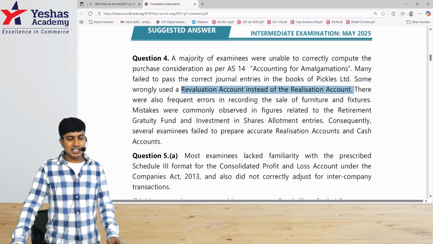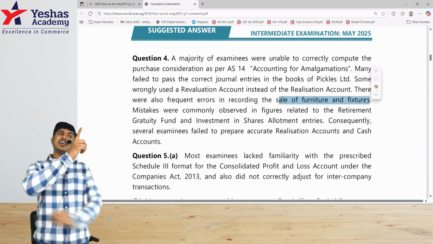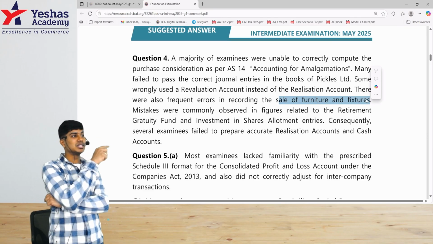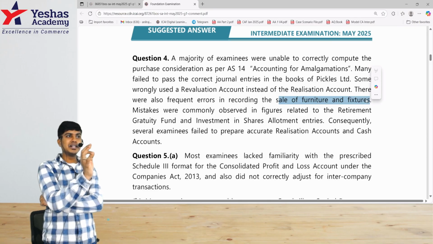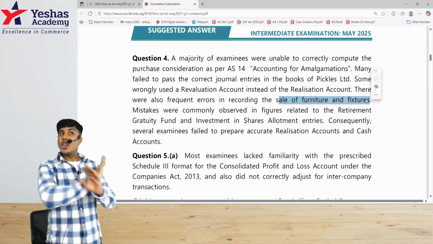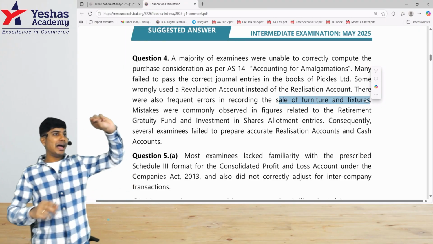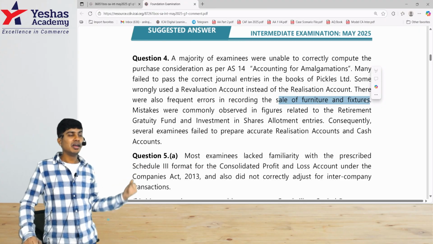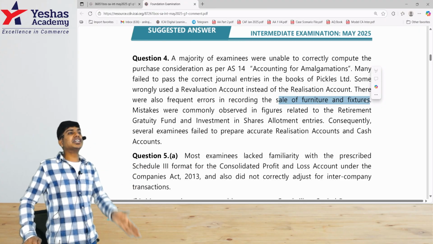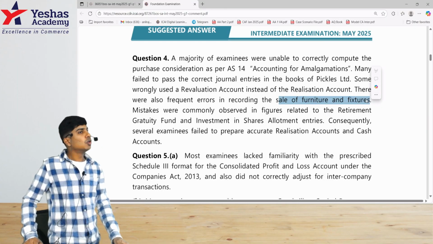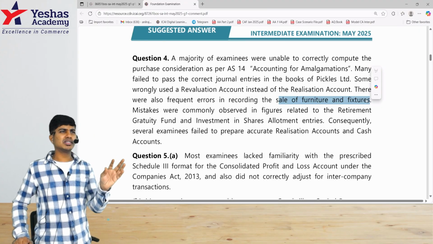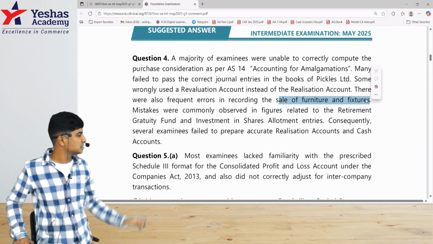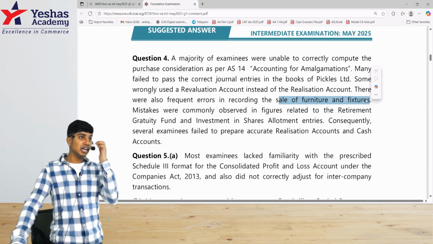There were also frequent errors in recording the sale of furniture and fixtures. Sale of furniture and fixtures, an asset not taken over by the transferee, sold by the transferor. We have to write a simple journal entry, bank to realization. That's it. Not at book value. We should not try to write bank account debit selling price, asset account credit book value, and identify profit or loss. That's the mistake a lot of them have made, because maybe they are not aware of the differential treatment for sale of assets in the realization approach. Irrespective of the cost, irrespective of the profit or loss on sale, we had to write the entry at sale price. Maybe that's one mistake that the majority of the students have made.